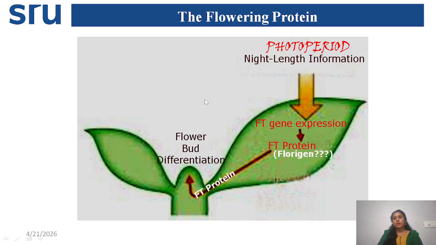So from this experiment, they concluded that one hormone is there, the flowering-responsible hormone, FT or florigen. They kept a name like we have so many hormones like auxin, gibberellin, cytokinin. These are the plant hormones, growth promoters. Like that, one hormone is there, that is florigen. Because of the relative length of day and night, this hormone is synthesized in the leaves, and after that this hormone is transferred to the meristematic region or inflorescence region, where it converts it into the flowering stage. So it initiates flowering in the tip of the shoot.